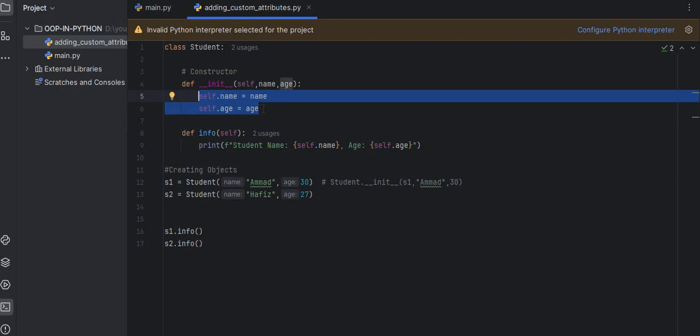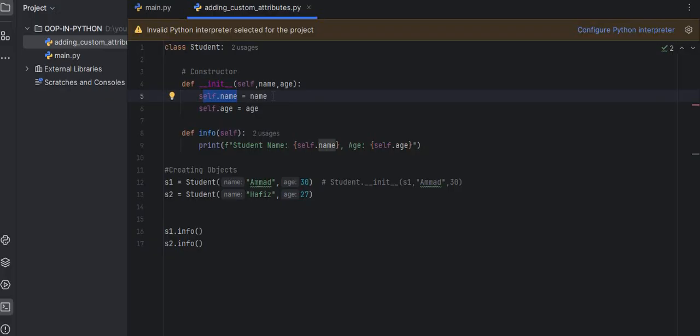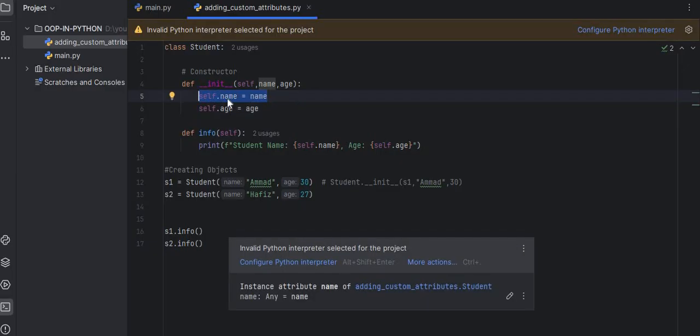What this means: self.name is the attribute of the object, and name is the value. So we are passing a value passed by the user. Here you see we are passing the name Ahmad, and that time the Ahmad will be here, and we are passing the Ahmad to the self.name, to the attribute of the object.